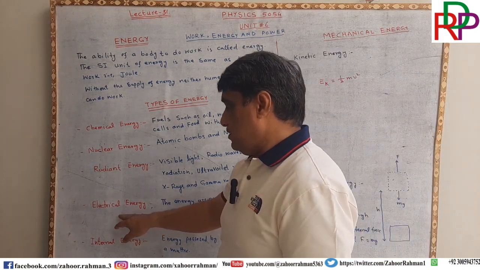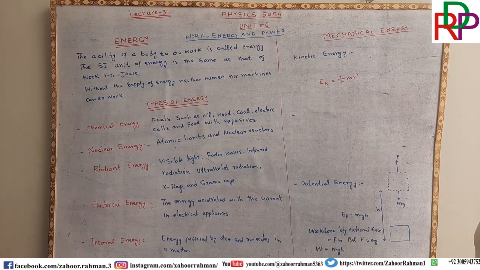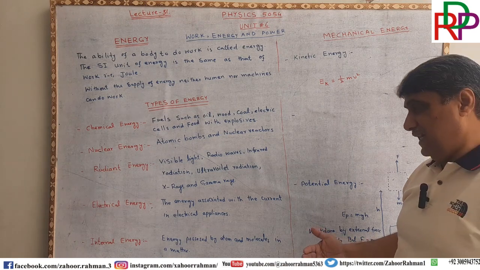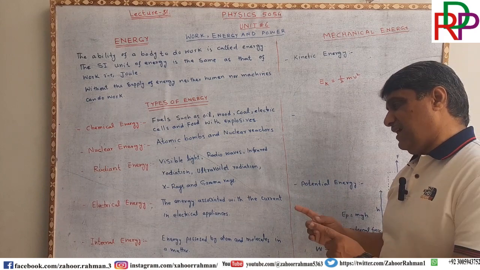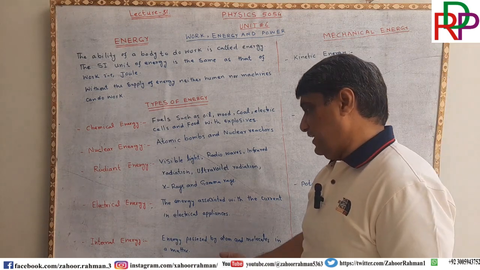The most important one which we are using in our daily lives is the electrical energy. There is magnetic energy as well, but because electric and magnetic energy are so closely related to each other, physics has given them one name, that is called electromagnetic radiation or electromagnetic energy.